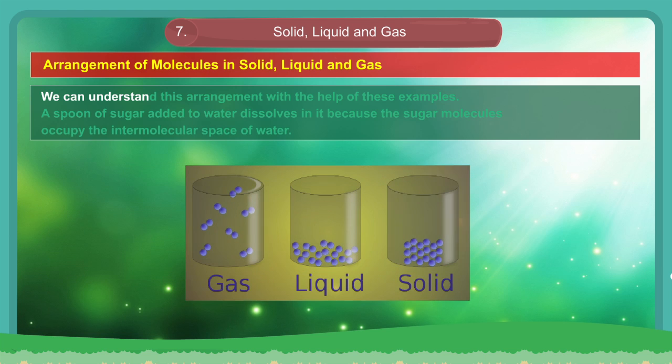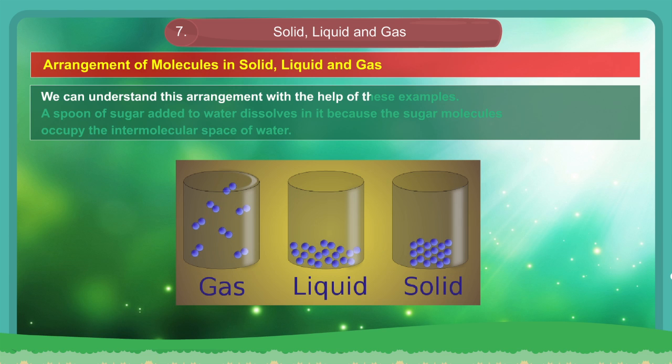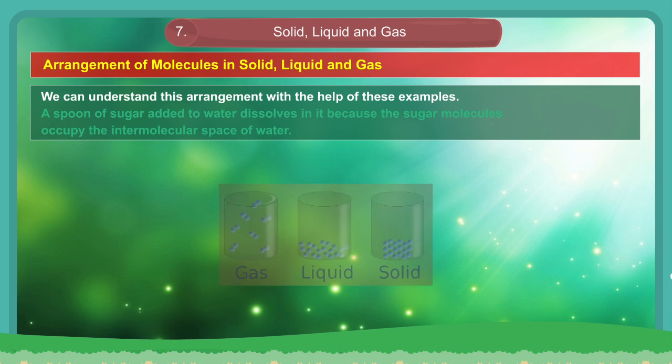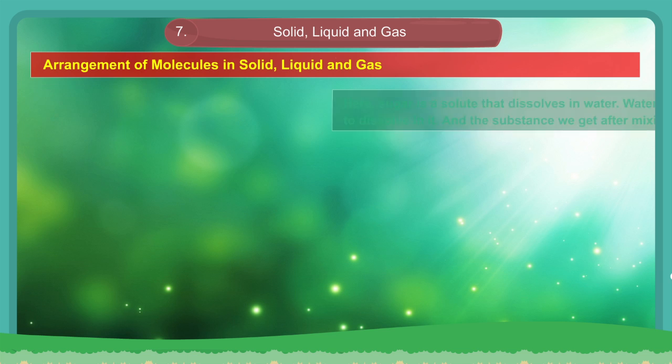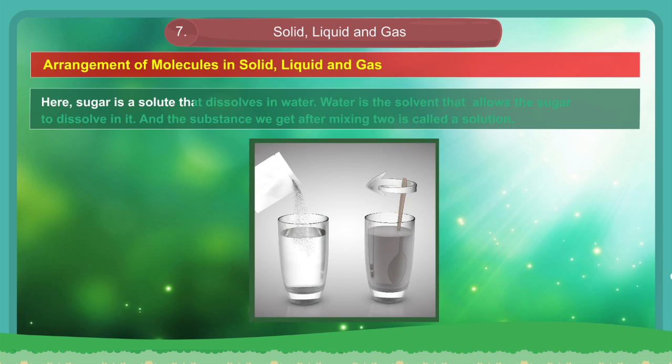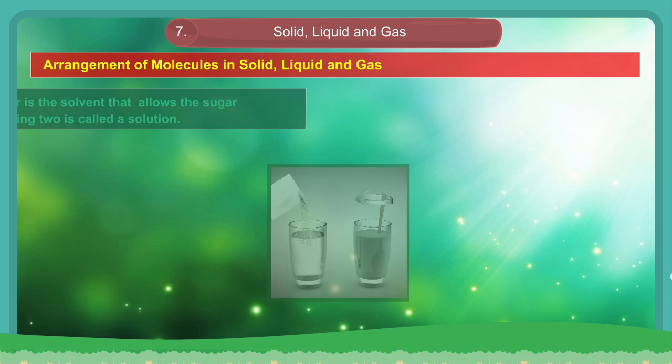We can understand this arrangement with the help of these examples. A spoon of sugar added to water dissolves in it because the sugar molecules occupy the intermolecular space of water. Here, sugar is the solute that dissolves in water. Water is the solvent that dissolves the sugar. And the substance we get after mixing the two is called a solution.